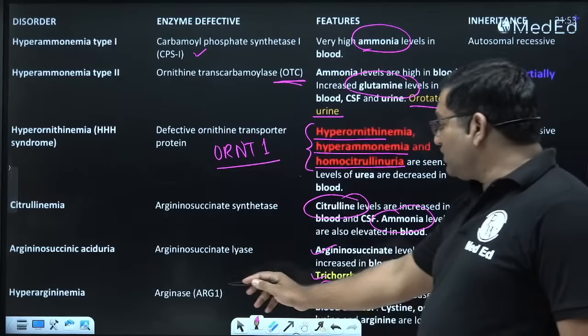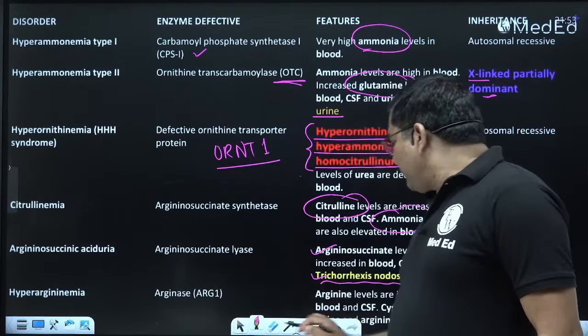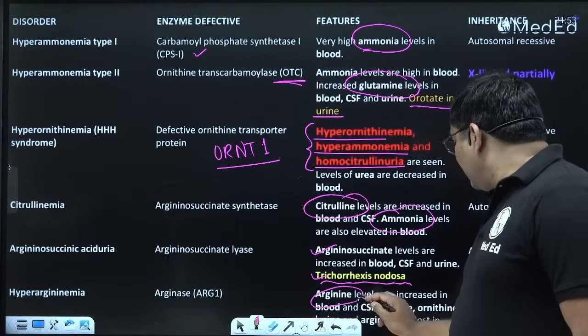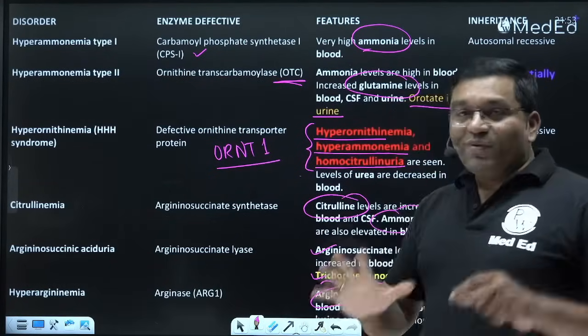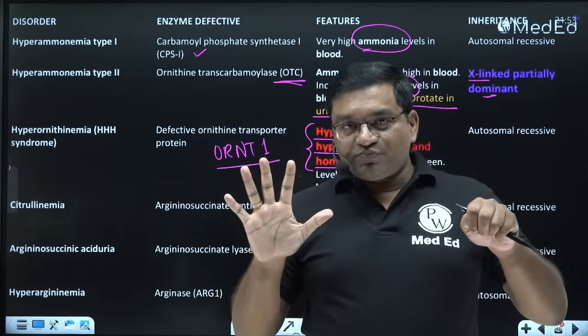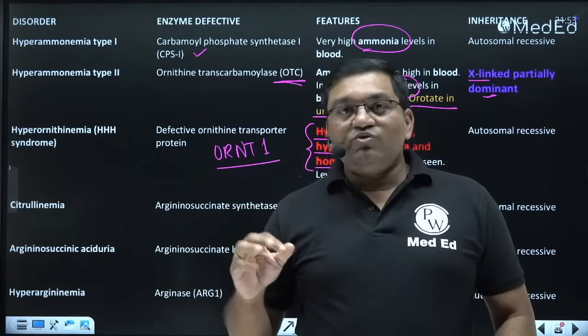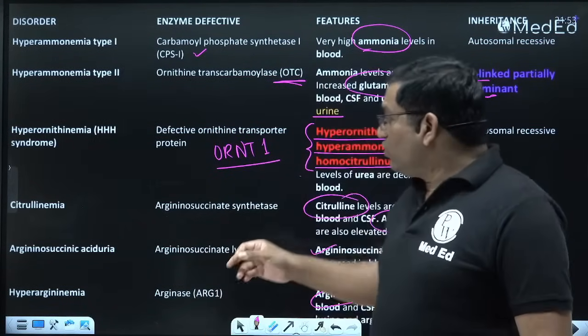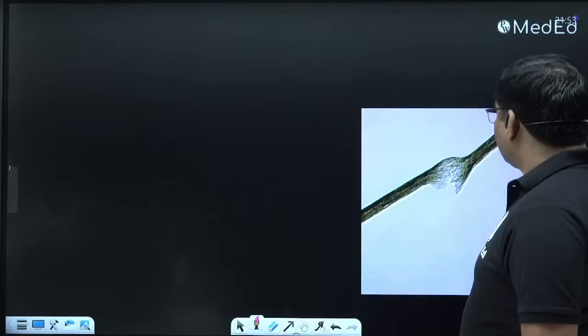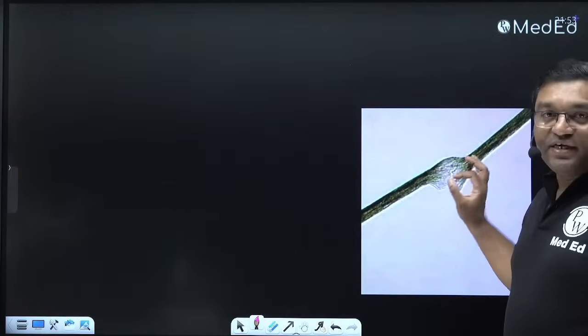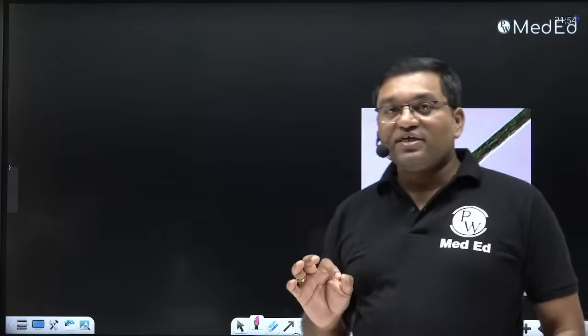And in hyperargininemia, because of arginase defect, there is increase in arginine level and in ammonia level. So 5 enzymes, 5 defects.